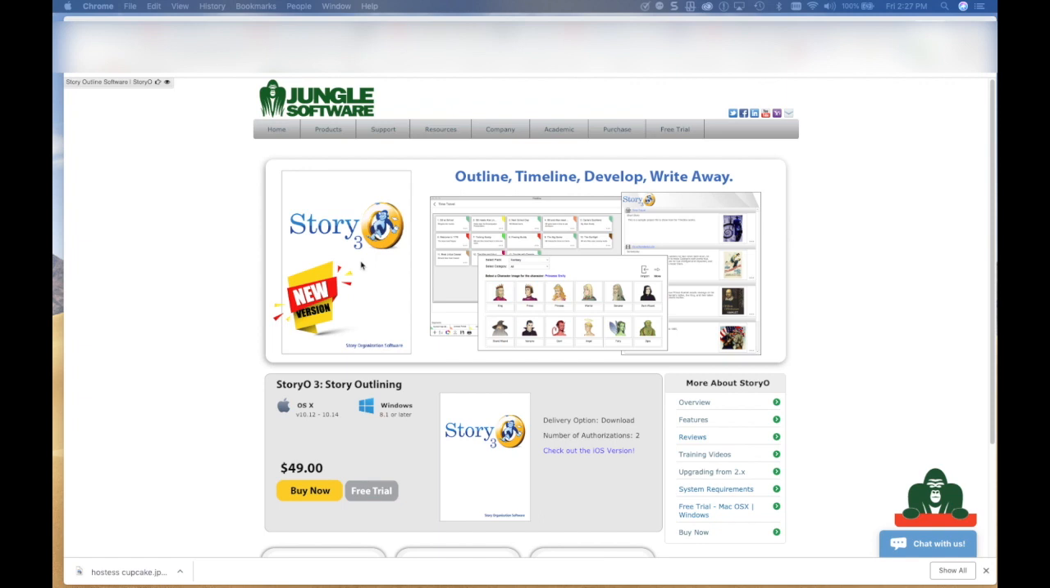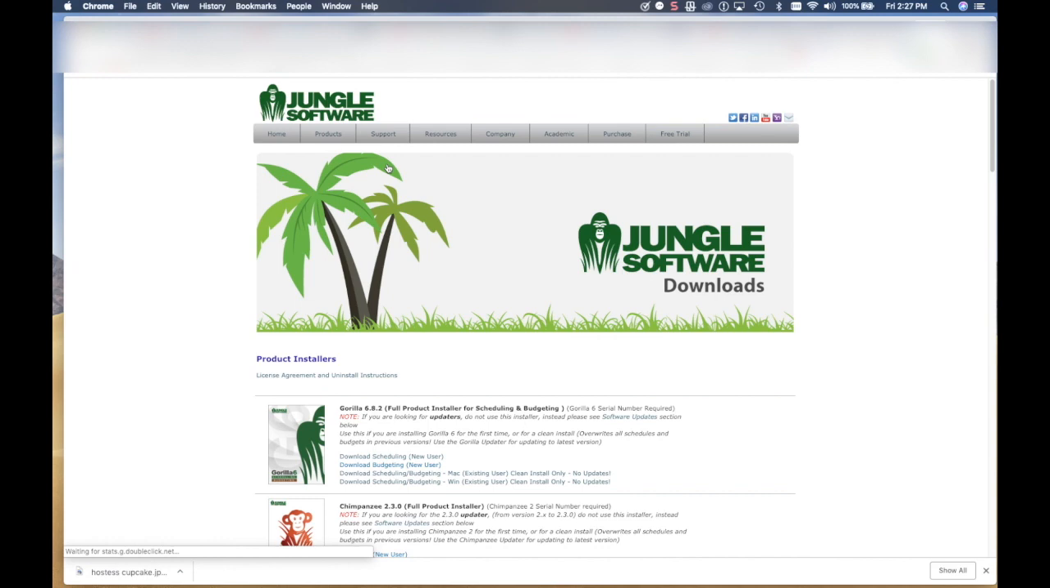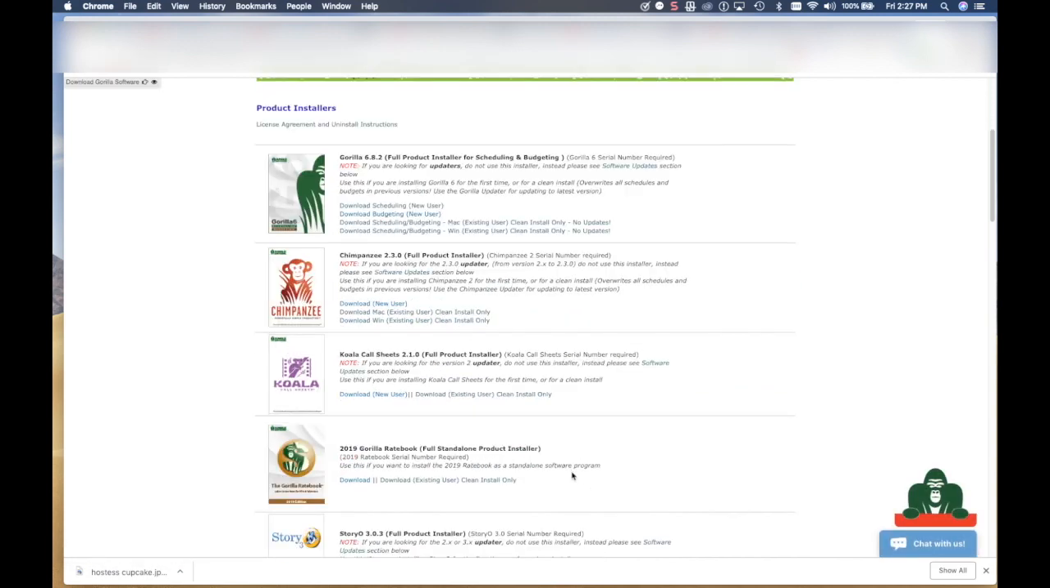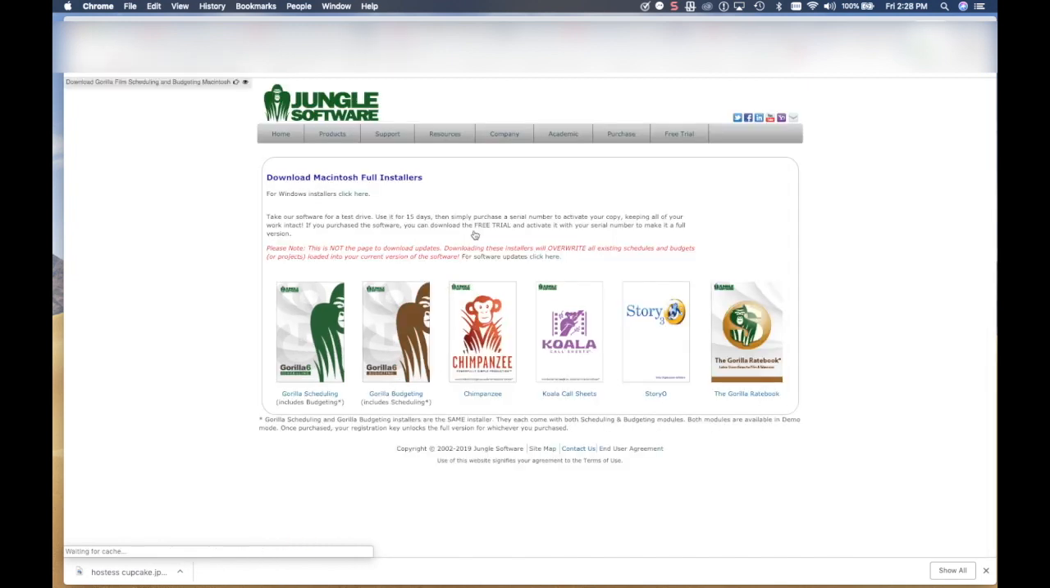If you need to download the installer for StoryO 3, go to junglesoftware.com and select Downloads from the Support pull-down menu. Scroll down to the StoryO 3 Full Product Installer and select Download Existing User Clean Install Only. These are the Macintosh installers for all the Jungle Software products. If you are installing for Windows, click the Windows link.